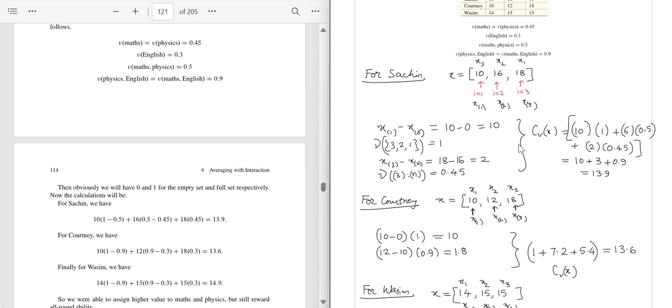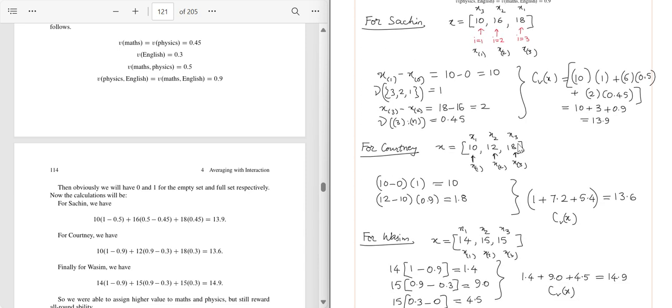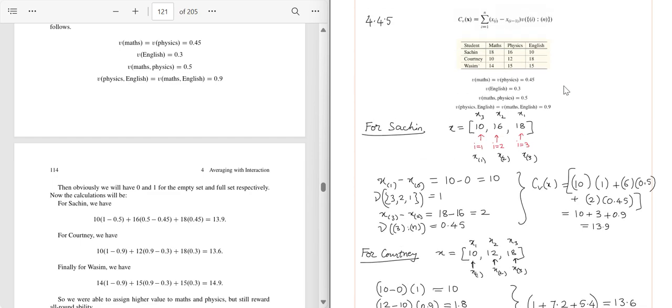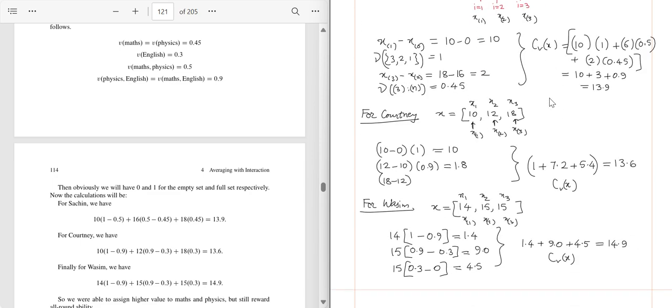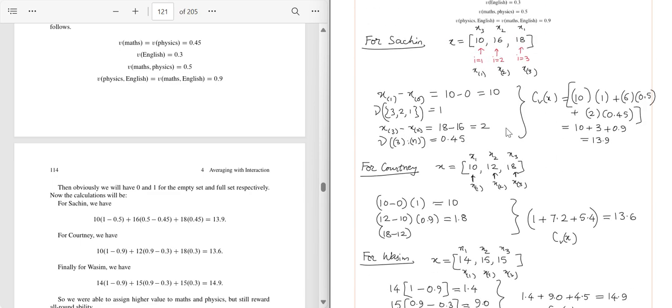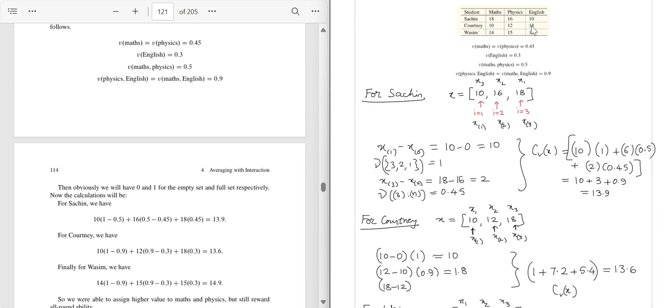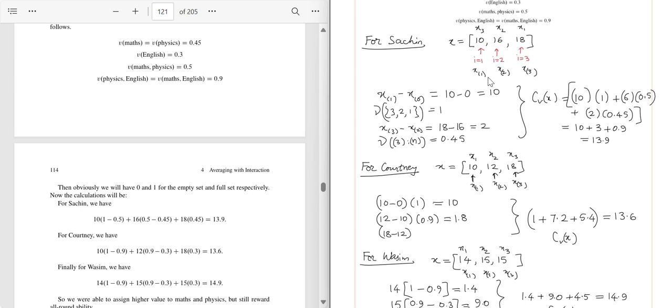Okay, and similarly the third term, xi minus xi minus 1. So x3 minus x2. So 18 minus 12. And multiplied by the fuzzy measure of i to n. That is the third element. The third element is nothing but 18. 18 is the score of Courtney in English. So the fuzzy measure is 0.3.